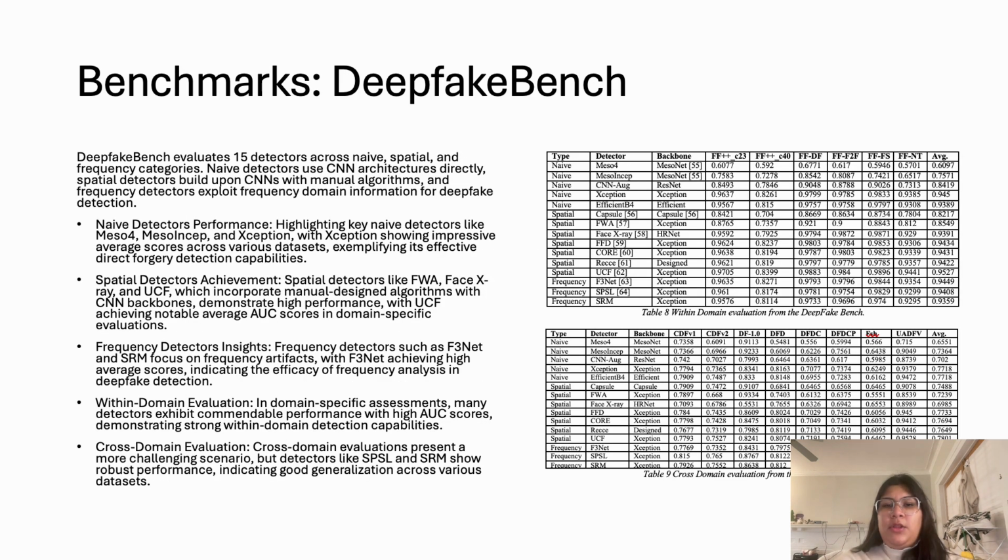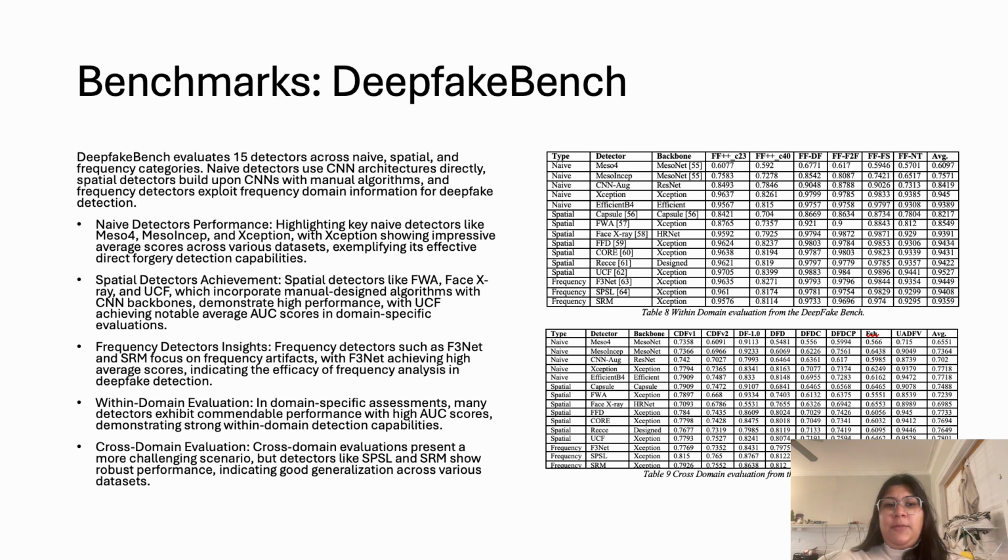The literature survey also goes on to evaluate the various benchmark datasets that have tested the state of the art algorithms against some of the most common deepfake detection datasets. So, DeepfakeBench is one such benchmark test which evaluates 15 detectors across their naive, spatial, and frequency categories. The naive detectors use a CNN architecture directly, the spatial detectors use CNN with manual algorithms, and frequency detectors exploit the frequency domain information for deepfake detection, therefore covering a vast space of the overall detection methodologies.